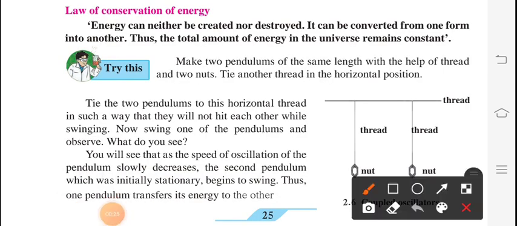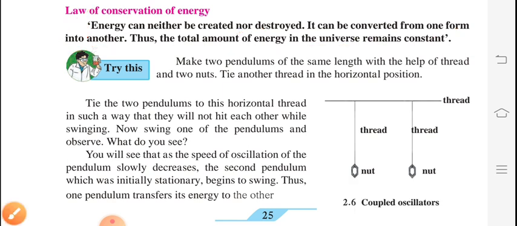Today our topic is the law of conservation of energy. The definition for the same is: energy can neither be created nor be destroyed. It can be converted from one form into another. Thus, the total amount of energy in the universe remains constant. That means any kind of energy is not destroyed. We cannot create any kind of energy or destroy it. It can convert from one form to another. So we can say the total amount of energy in the universe remains constant.